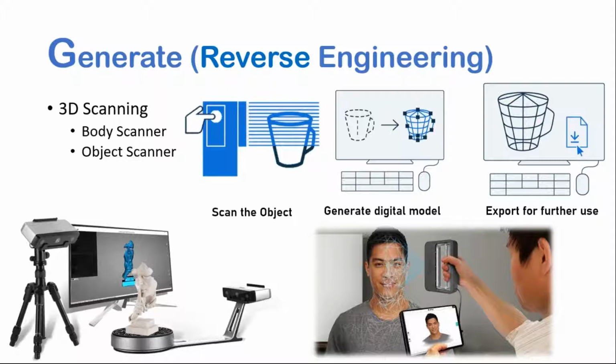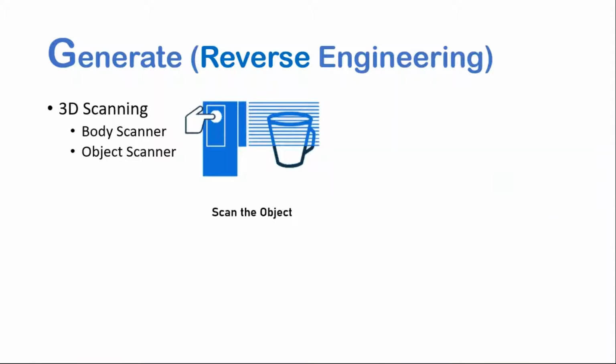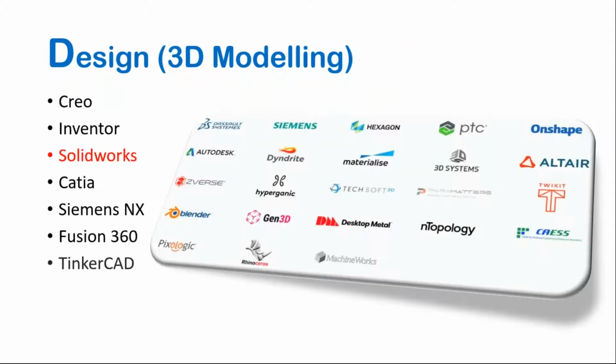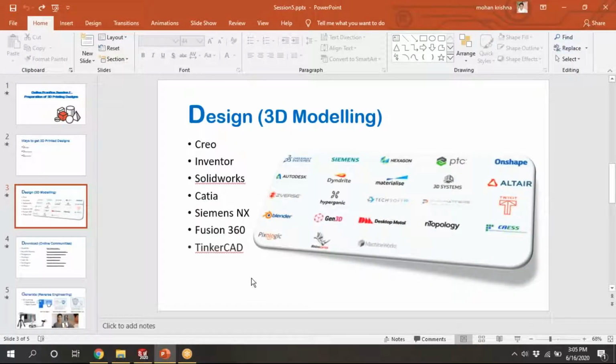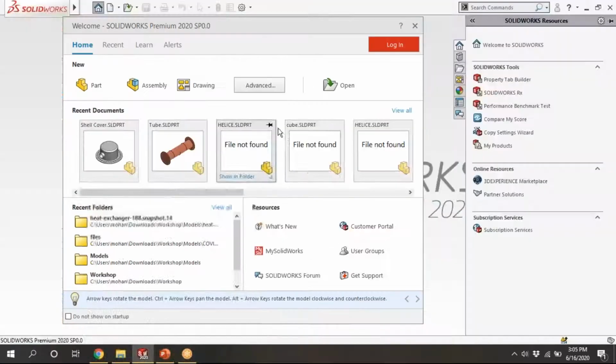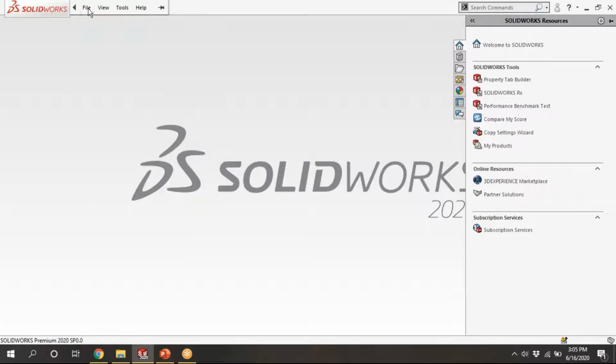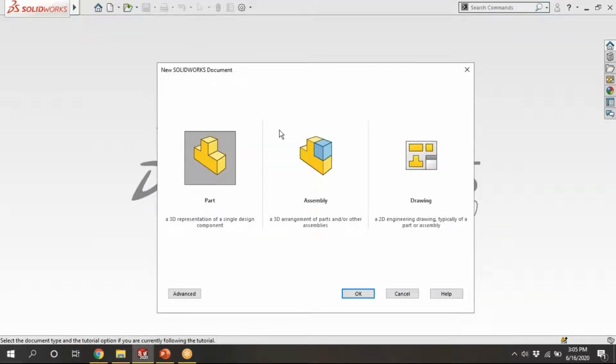Okay, quickly we will go to SolidWorks, that is design, download. We'll go to this. I am using this SolidWorks. I'm going to click on new. I'm taking the part.